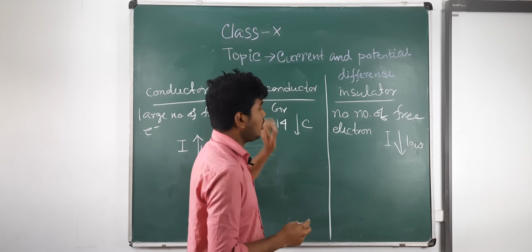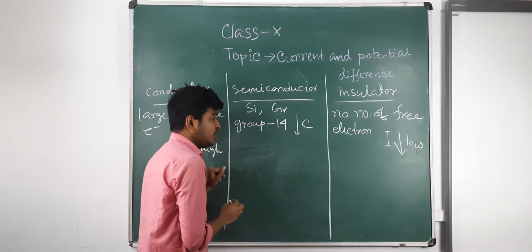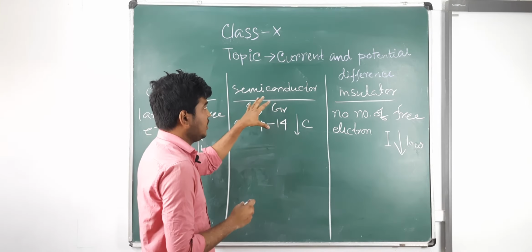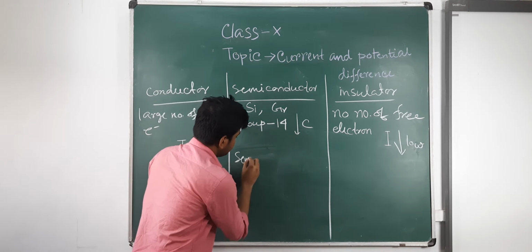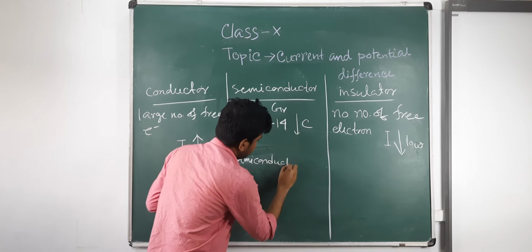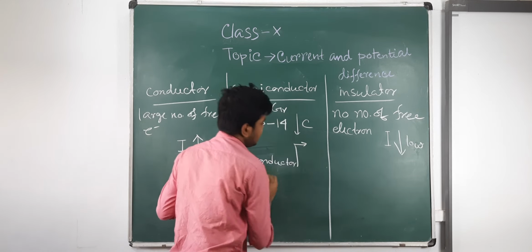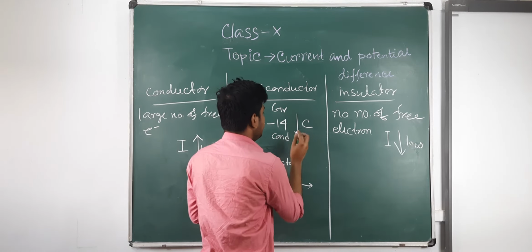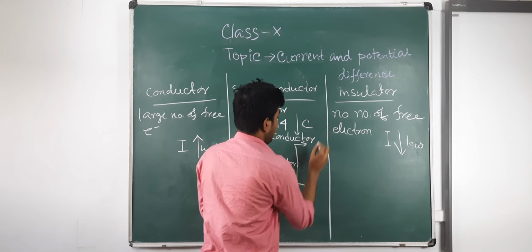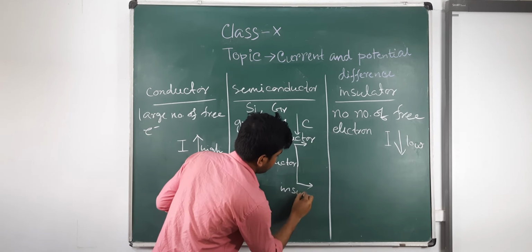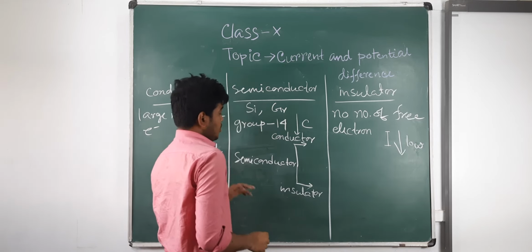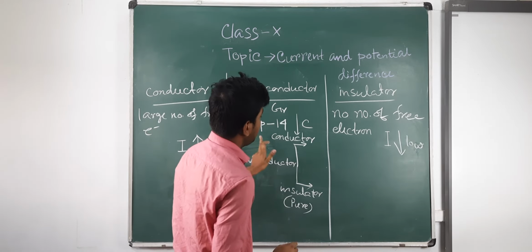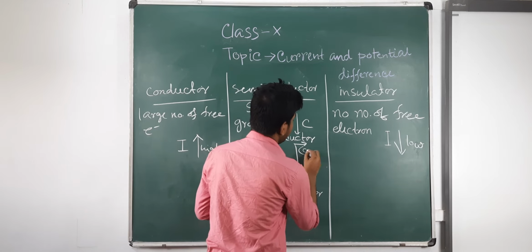So what is the function of a semiconductor? A semiconductor sometimes behaves like a conductor and sometimes behaves like an insulator. A pure semiconductor behaves like an insulator and an impure semiconductor behaves like a conductor.